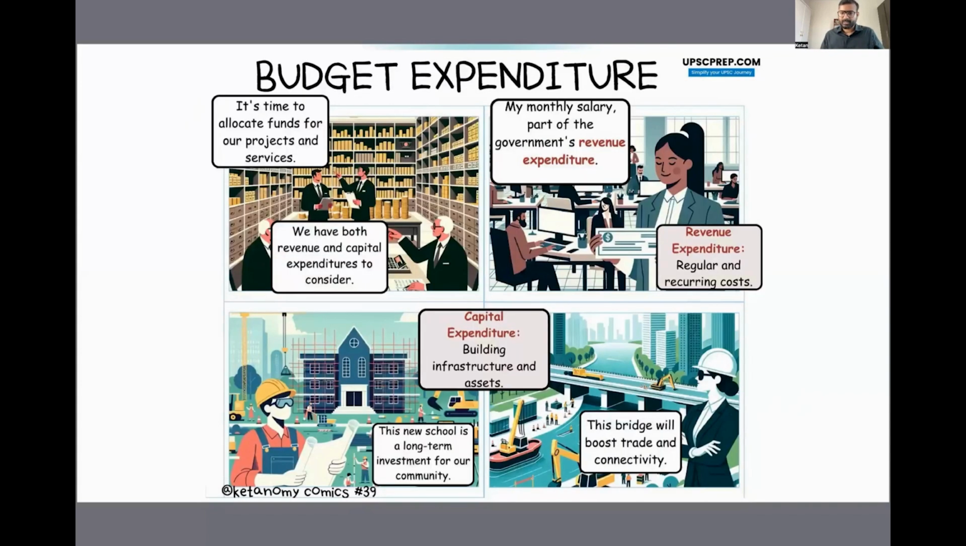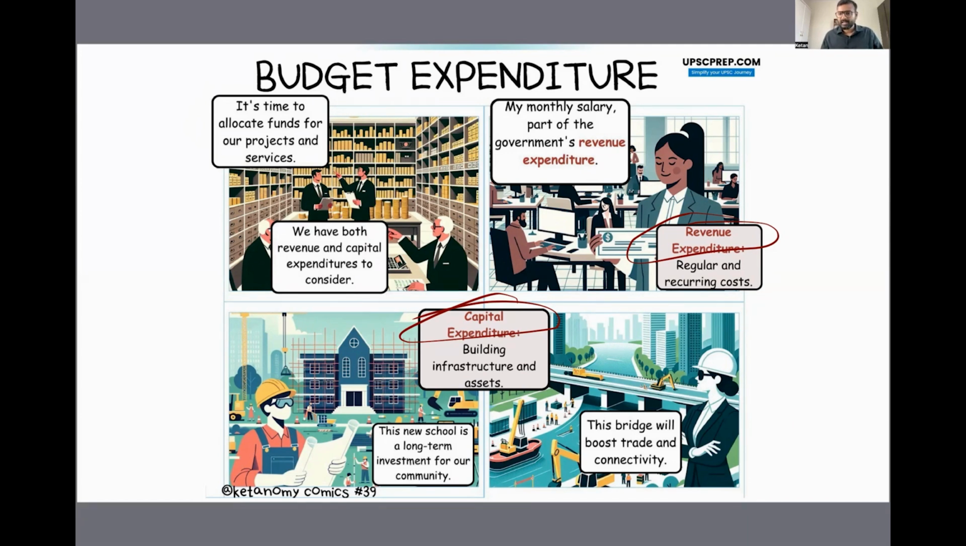Now, next coming to the budget expenditures. The budget expenditure is again divided into revenue expenditure and capital expenditure, right? Now, the revenue expenditure is the regular day-to-day recurring cost of the government. For example, the salaries of the government employees or certain other operational expenses of the government. These are revenue expenditures of the government.